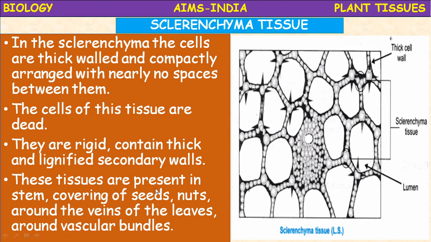They are present in mature, woody stems, not young stems. Beneath the bark is this dead material. It is also the covering of the seed, and nuts, for example peanut, groundnut. You can break that shell, which is made up of sclerenchyma only, and it is present around the veins of the leaf.